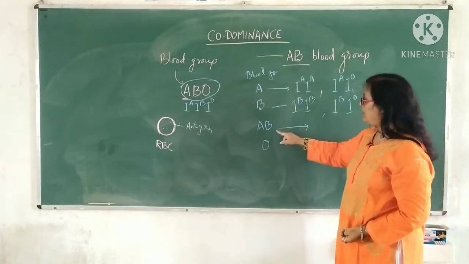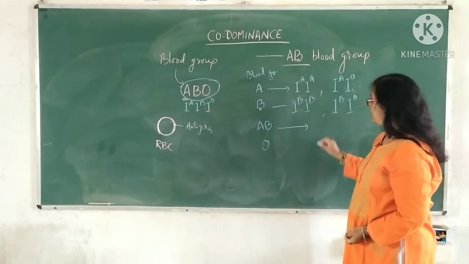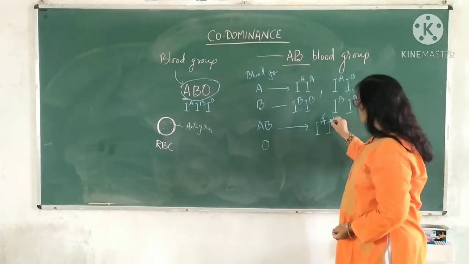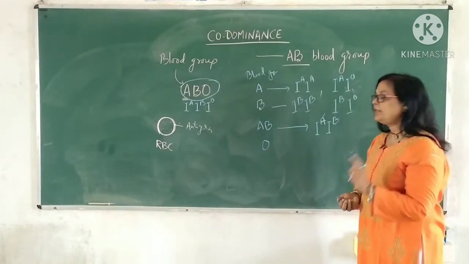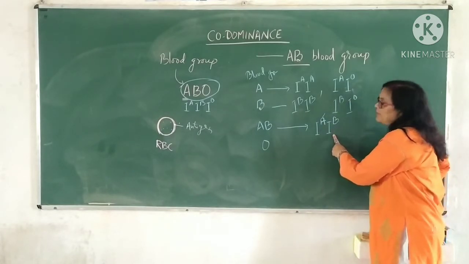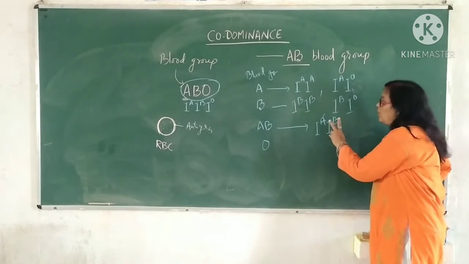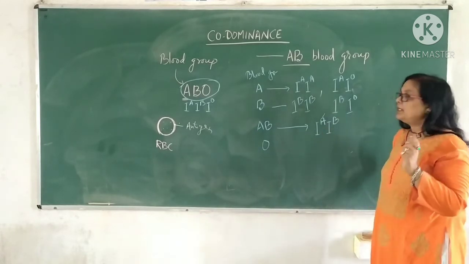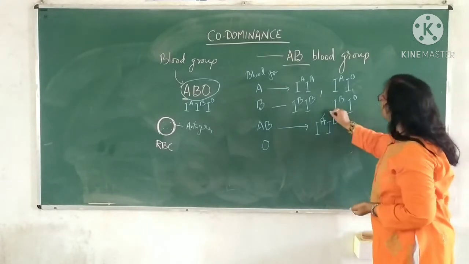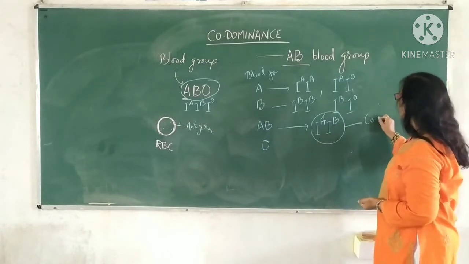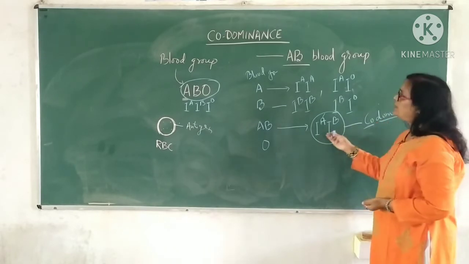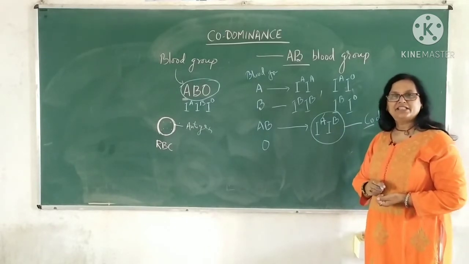But what happened in case of blood group AB? Both alleles are dominant. What does it mean? IA will also produce its sugar and IB will also produce its sugar. Both kinds of sugar are produced in that particular blood. Clear? So it is treated as a case of codominance. Both are dominant here. It is a deviation from the Mendelian experiment.